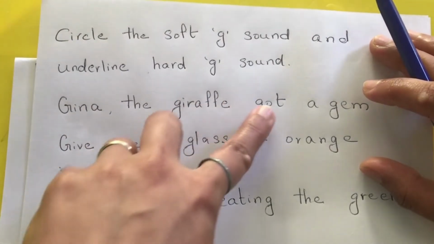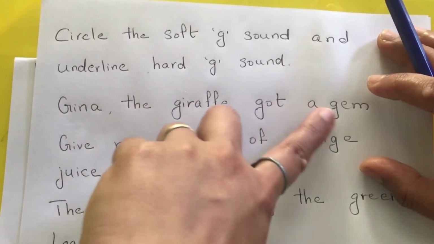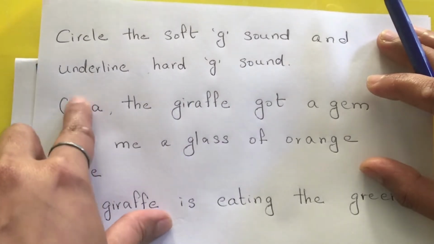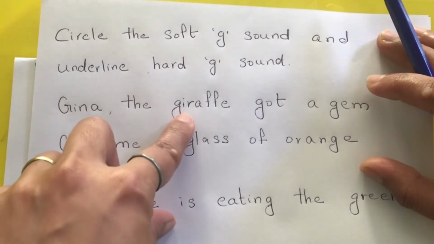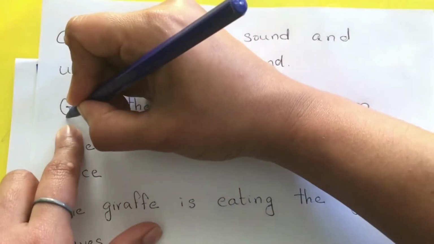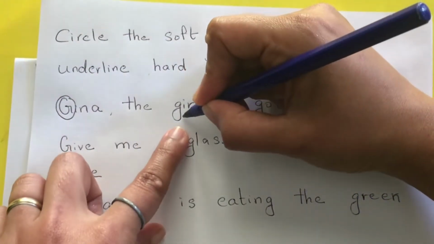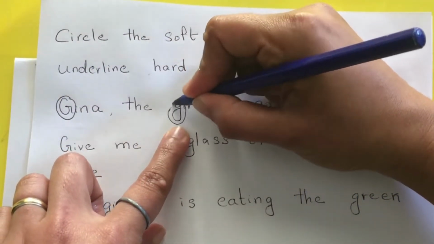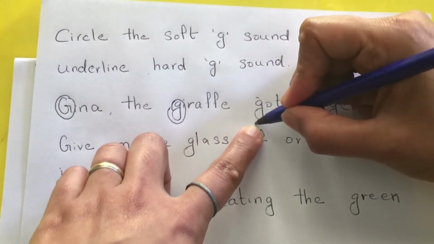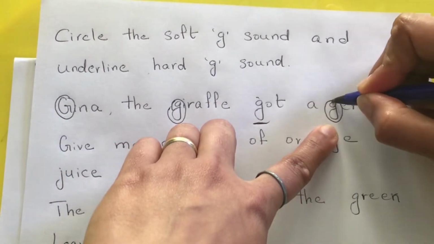Let's take a look at some sentences which have the soft J sound and the hard G sound. Gina the giraffe got a gem. You can ask your kid to read the sentence, circle the soft J sound and underline the hard G sound. So here it is Gina, it is soft J, so he has to circle it. Giraffe, again it is soft, circle it. Got, it is hard G sound, so he has to underline it. Gem, again it's soft, so he has to circle it.